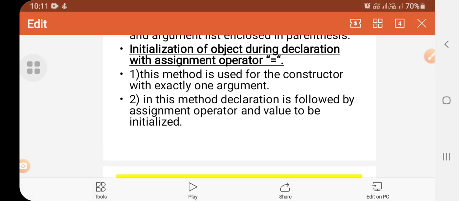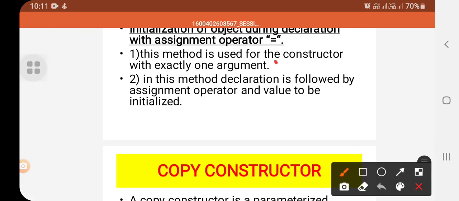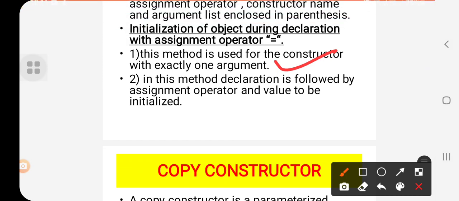This method is used for a constructor with exactly one argument. If you are having one argument, then you can use the explicit invoking method.